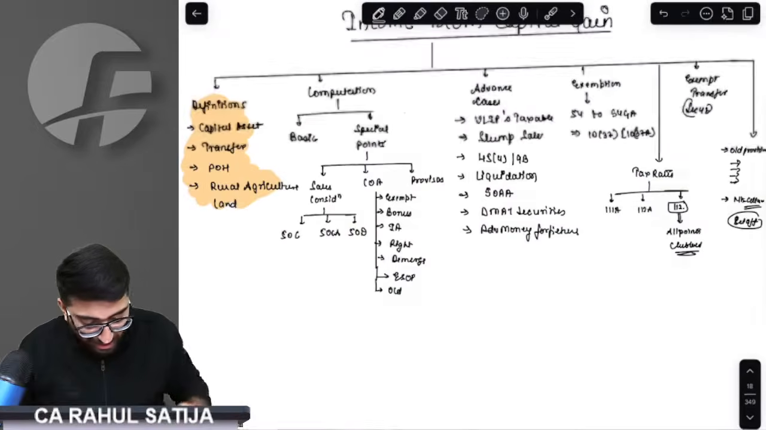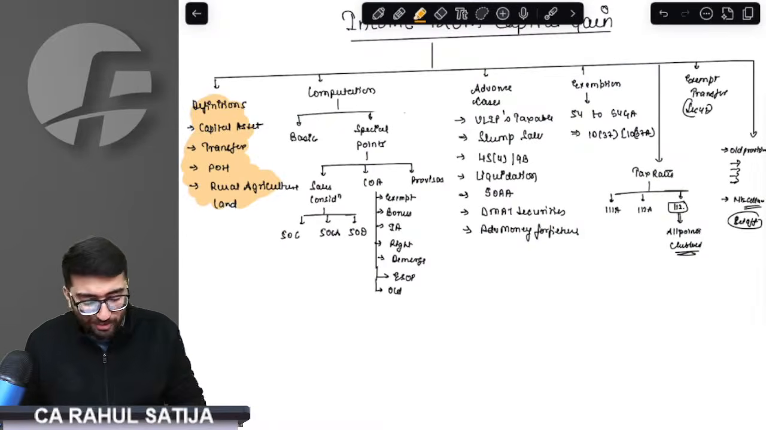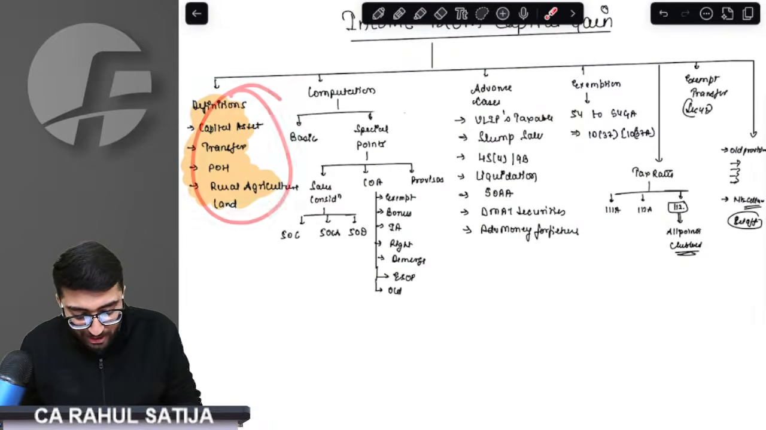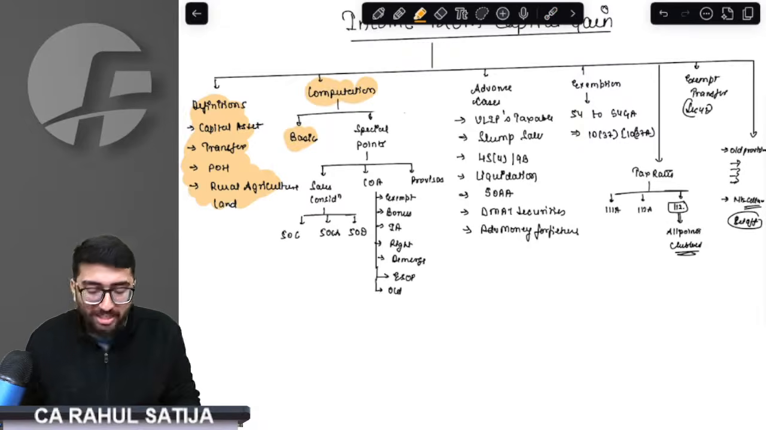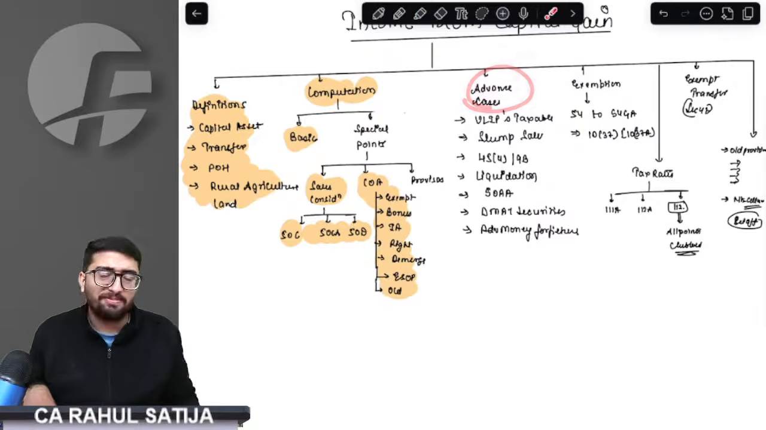Now come on to the chart again. Where do we stand right now? We understood the basics. We understood the computation part. We understood how basic computation is done. We understood the format. We understood how sales consideration is derived. Now we understood the cost of acquisition as well. Now we have to move to advanced cases.